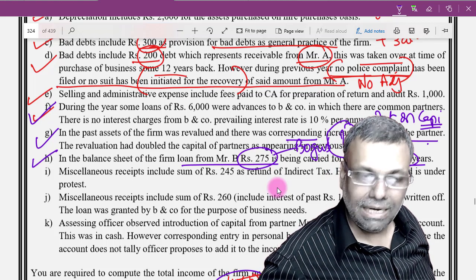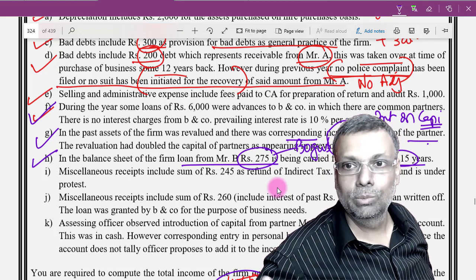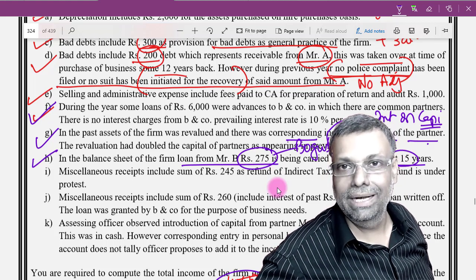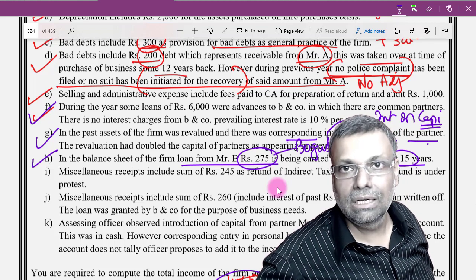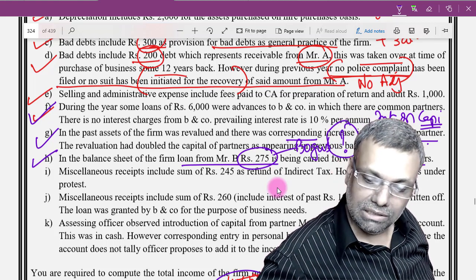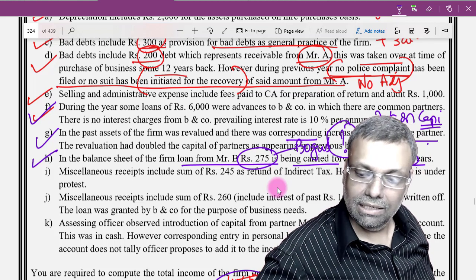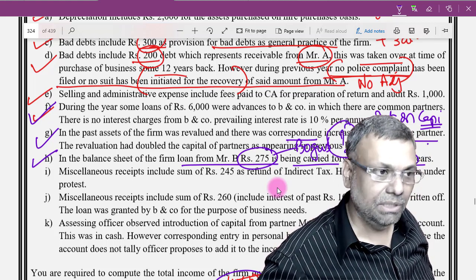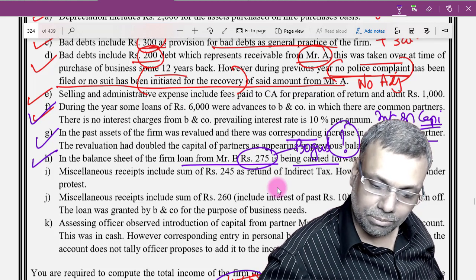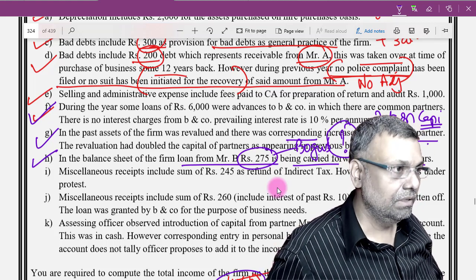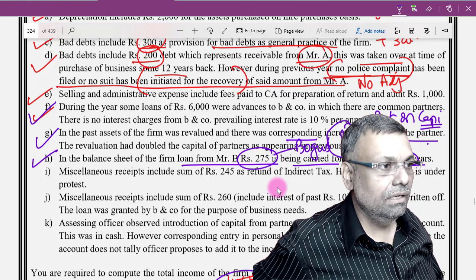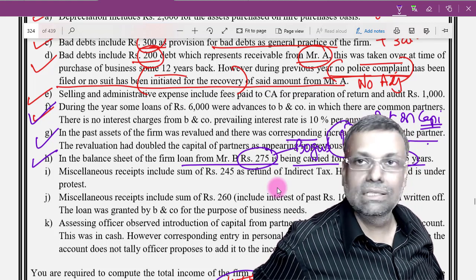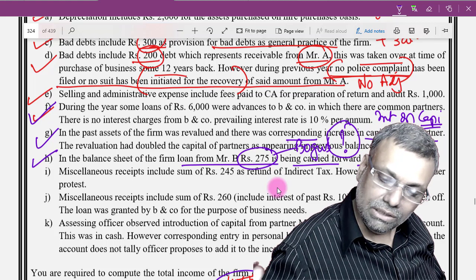So you can write whatever suitable comment, that assuming genuine loan, not genuine loan, depending on documents. Now the question is not absolutely clear in practicality, but I will say that just because it is an outstanding loan since 15 years, that does not mean that it is bogus. So I will not do any adjustment. On this particular front, no adjustment is required. Here I am doing this assuming that this is a genuine transaction, although it is 15 years old.